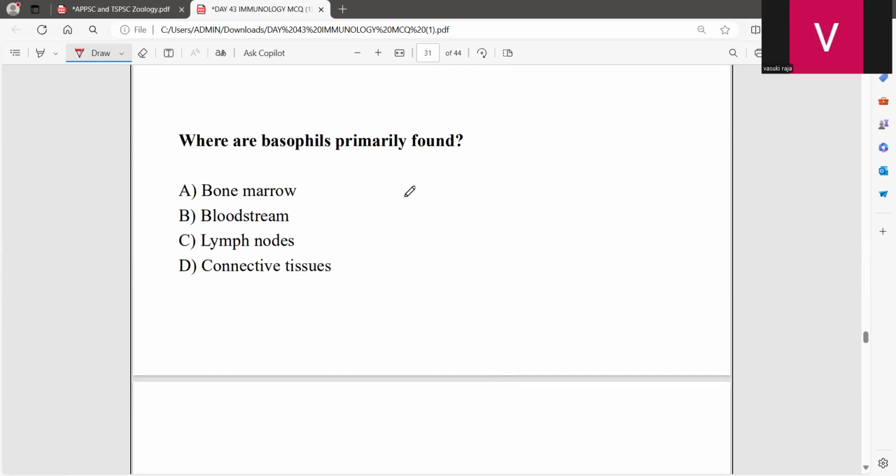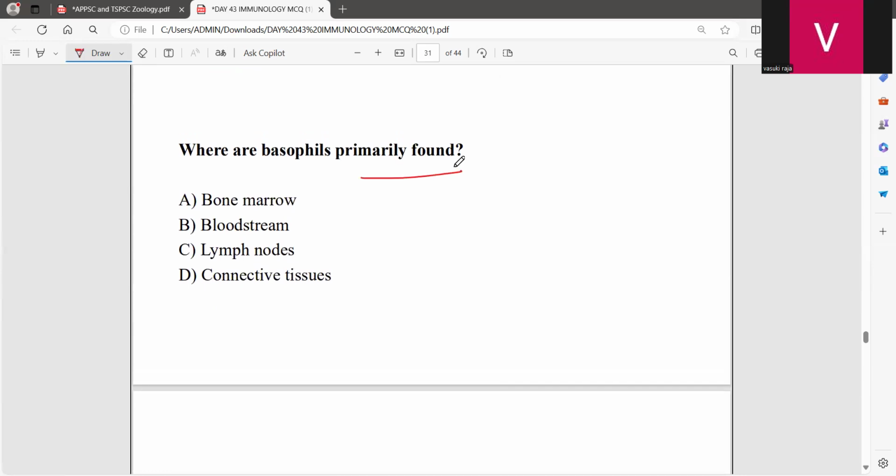Now, where are these basophils primarily found?